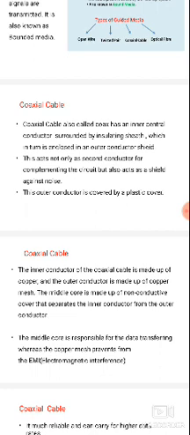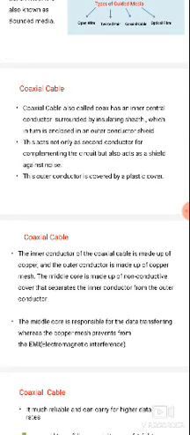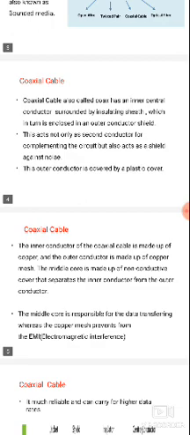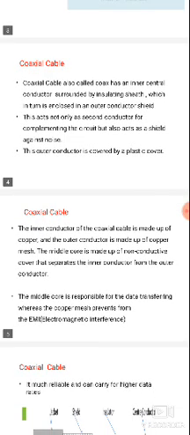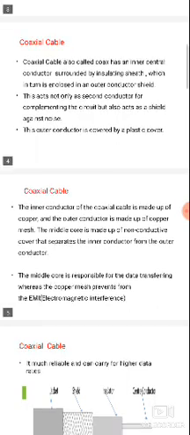This outer conductor acts not only as a second conductor for completing the circuit, but also as a shield against noise. The main aim is protection from noise.